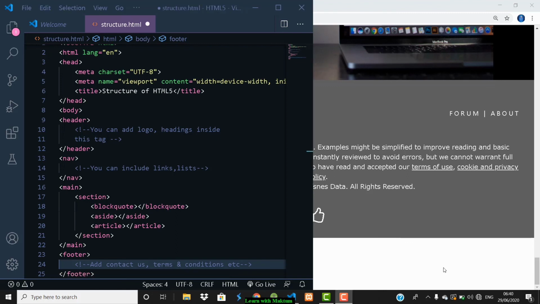So from the next video we will be starting with CSS, that is cascading style sheets.